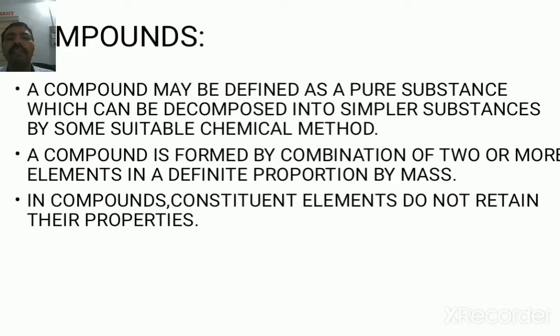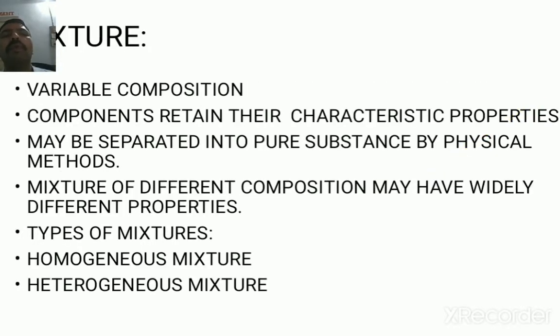The second type of pure substance is the compound. A compound may be defined as a pure substance which can be decomposed into simpler substances by some suitable chemical method. A compound is formed by the combination of two or more elements in a definite proportion by mass. In compounds, the constituent elements do not retain their identical properties; they lose their properties and a new substance is formed. This is the compound.